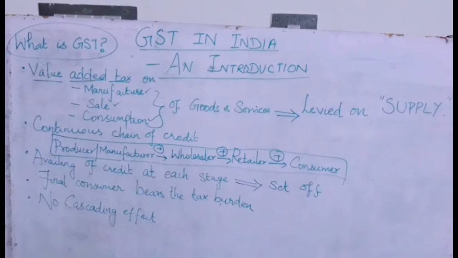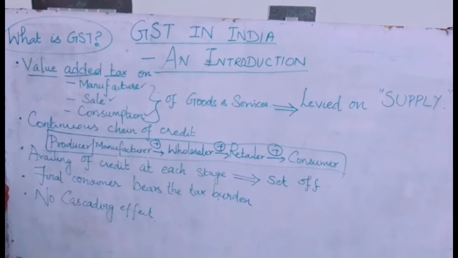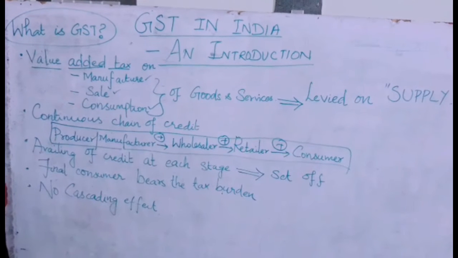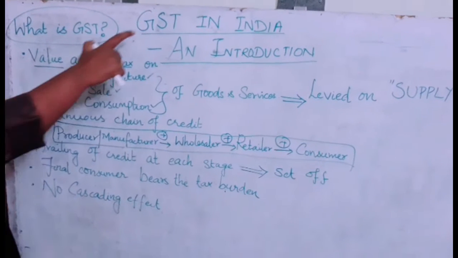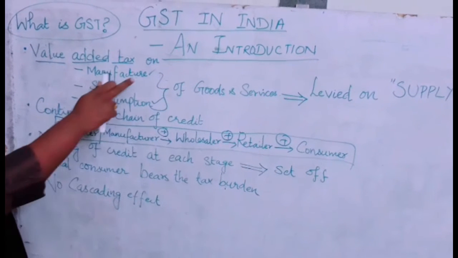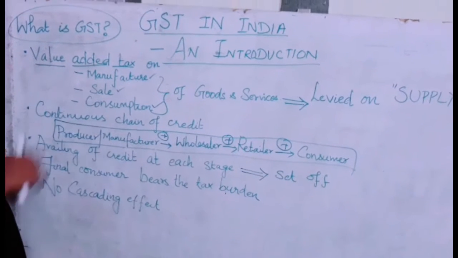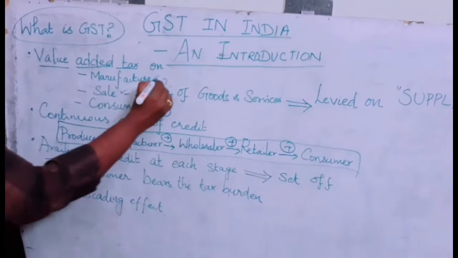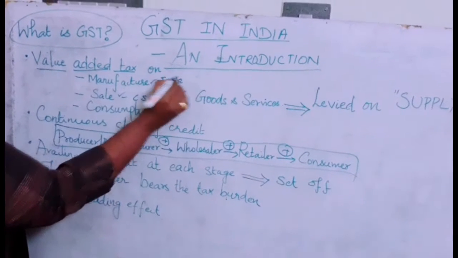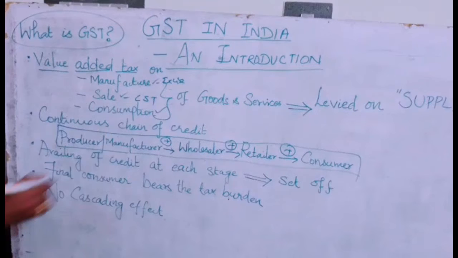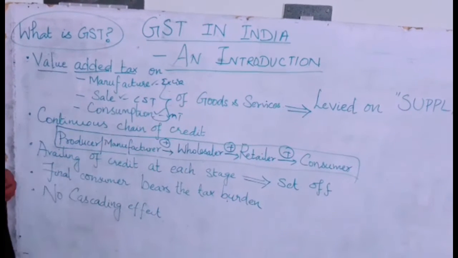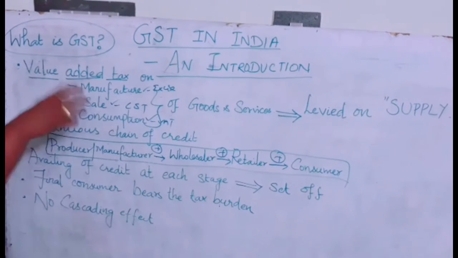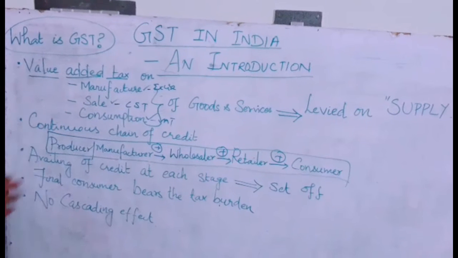If you remember, in your previous syllabus, you have been studying about excise duty, central sales tax and VAT. Now they are all abolished and subsumed into GST. Central sales tax, CST, was dealing with sale. Excise law was dealing with manufacture. VAT was dealing with consumption. So now there is only one tax, that is GST, which is levied on the manufacture, sale and consumption of